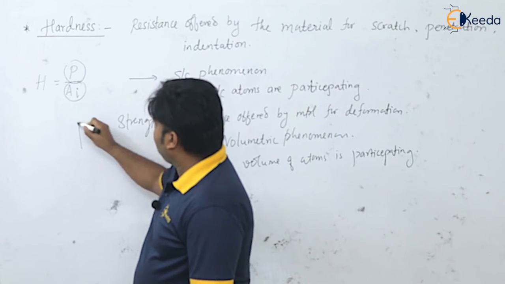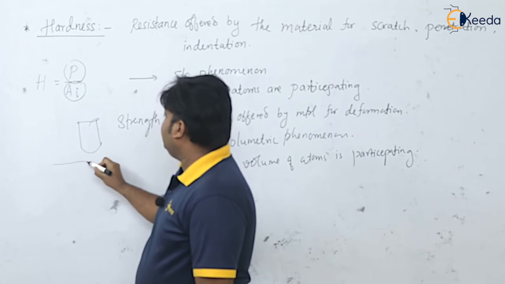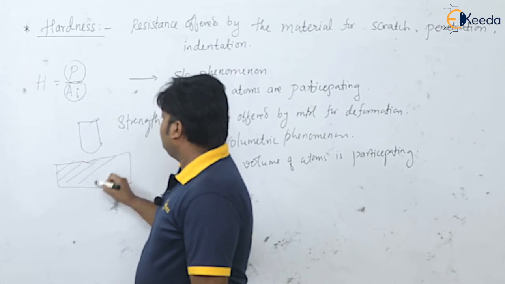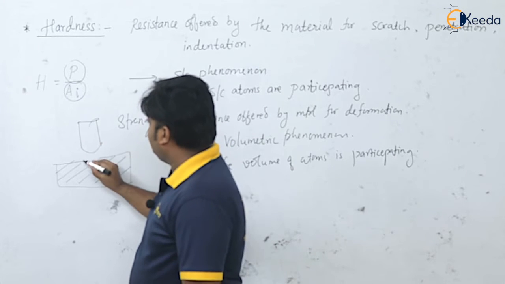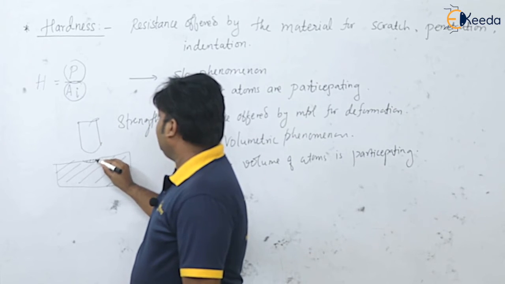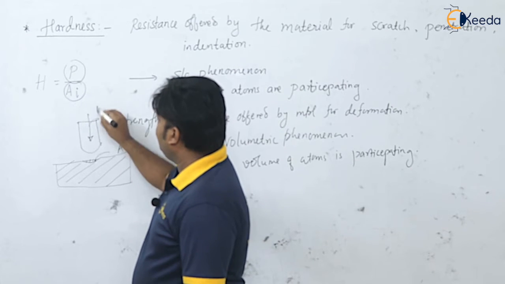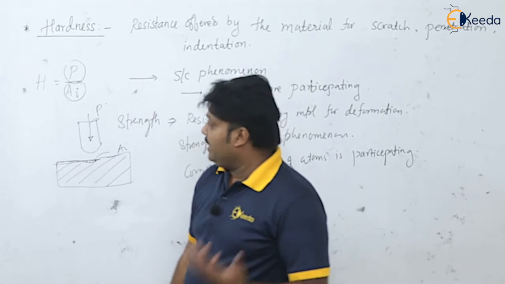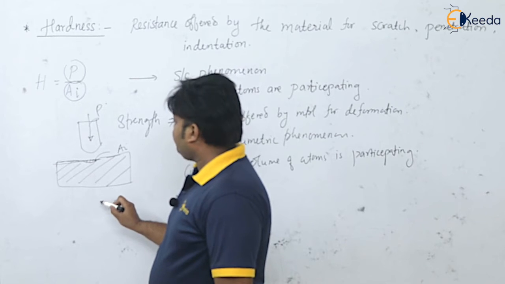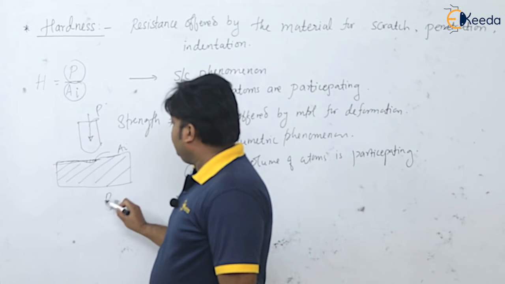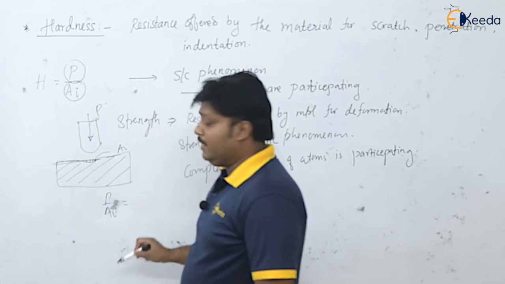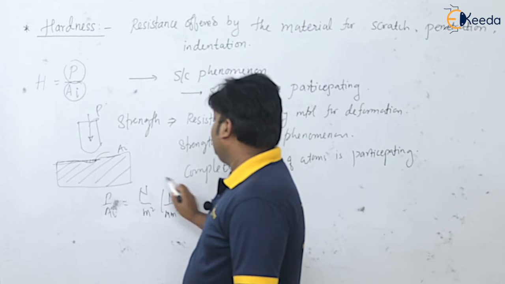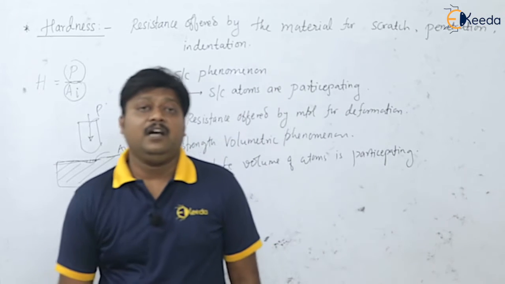Suppose we apply the load with, say, a spherical ball, and we are getting this much indentation on this workpiece. So this area is our indentation area, and this is the load applied by the ball, or it may be the pyramid, isn't it? So hardness is P by A. And what is the unit of hardness? It is Newton per mm square, the same unit as that of the stress.